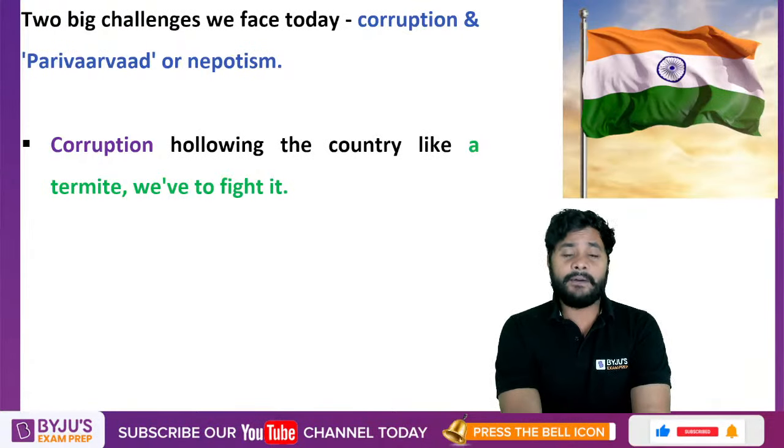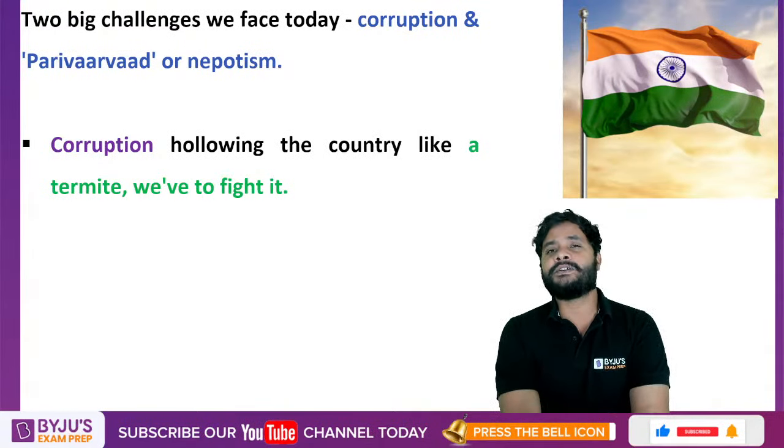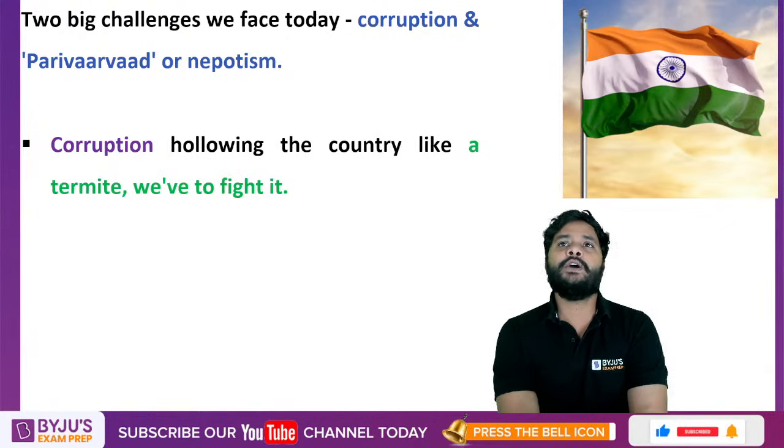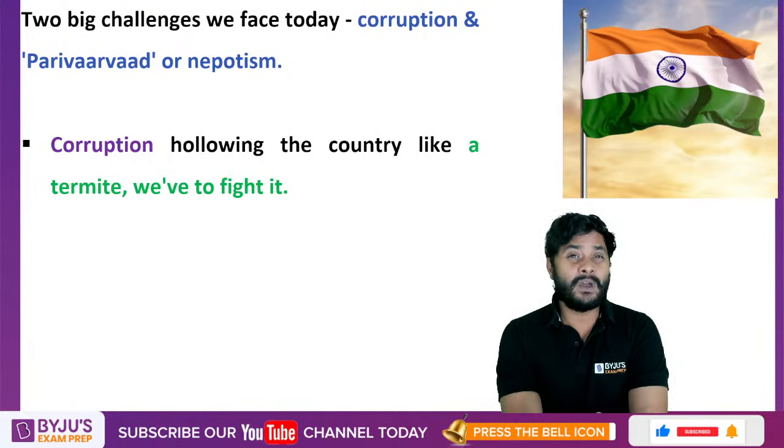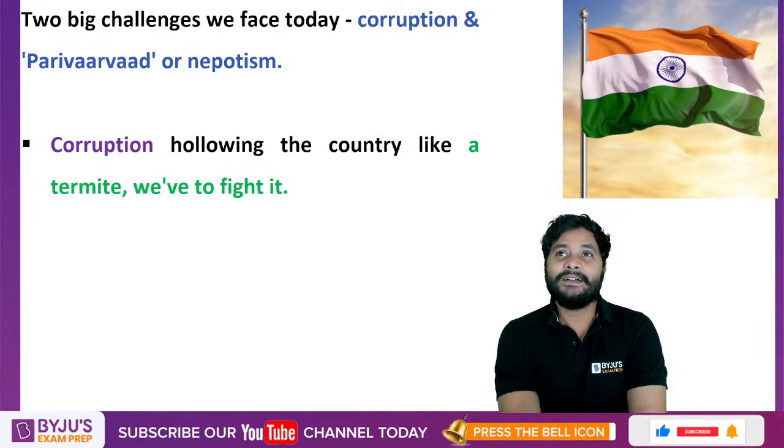Of course, what is India's rank in the Corruption Perception Index? Let's see how many of you are aware. Let's see how many of you can give the correct answer. Corruption Perception Index, what is India's rank? Very poor, as you all must be aware. I am sure you must be knowing the answer, because we have discussed this previously as well. Let's see.